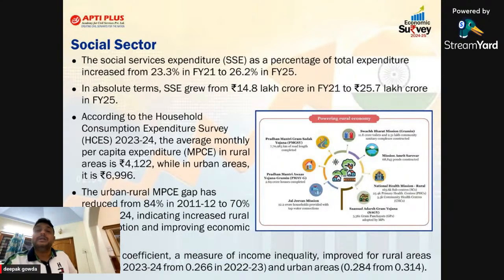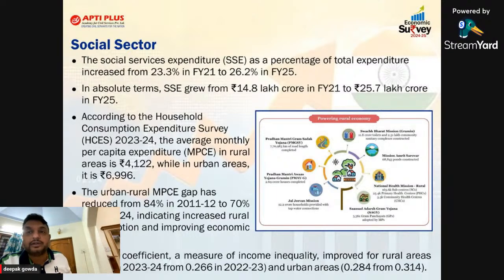It shows what? Consumption is increasing, but maybe the reason consumption is increasing is economic growth. But there will be another reason too: inflation also. We have to look into that also. That is what the economic survey says. As we know, there is a coefficient called the Gini coefficient, which measures income inequality. It says that day by day in India, income inequality is also increasing, both in rural and urban areas. Okay, so we'll move to the next slide.